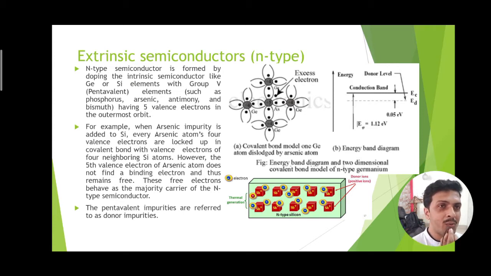On the right-hand side we can also visualize the energy gap, that is 1.12 electron volt, shown between the conduction band and valence band, where the Fermi energy level is much closer to the conduction band, as plenty of electrons reside as free charge carriers in the conduction band. At the bottom, it shows that due to thermal agitation, plenty of electrons move into the conduction band, and a small amount of holes are also present.